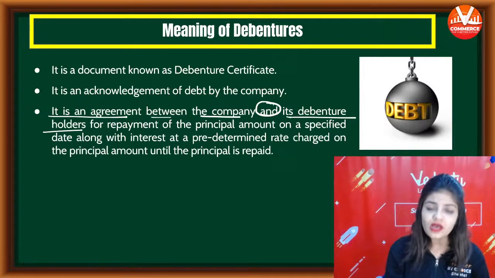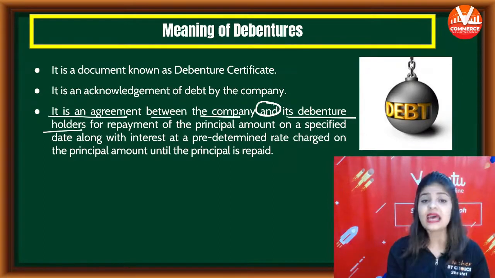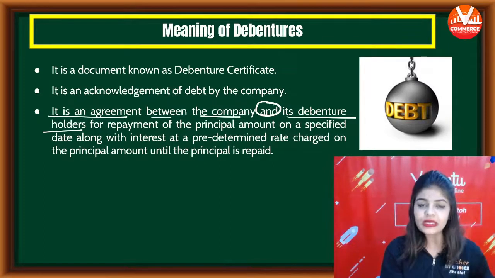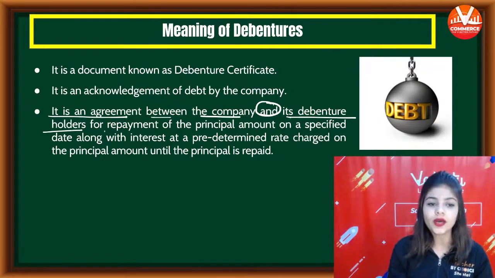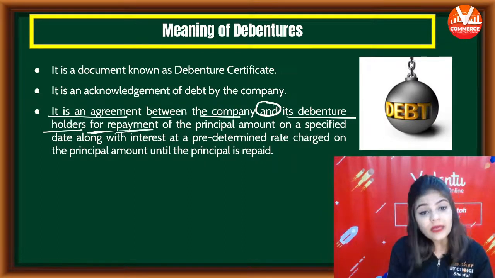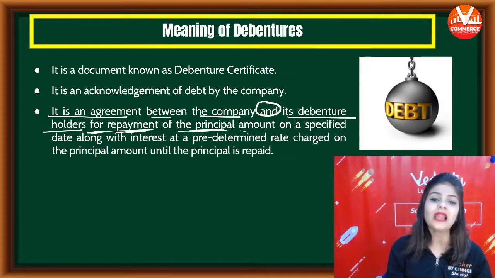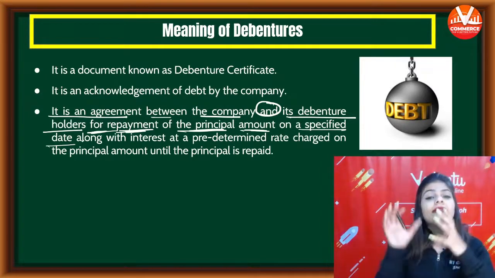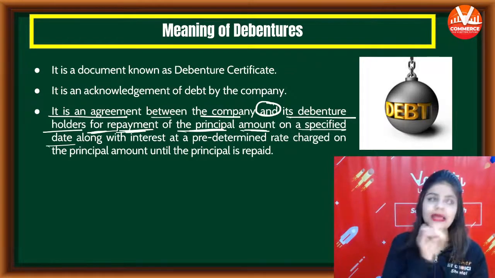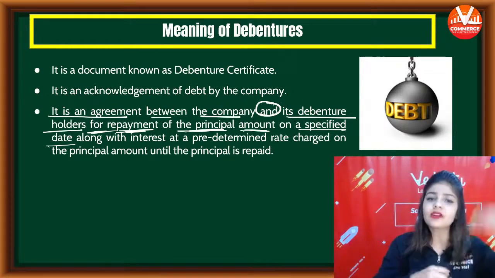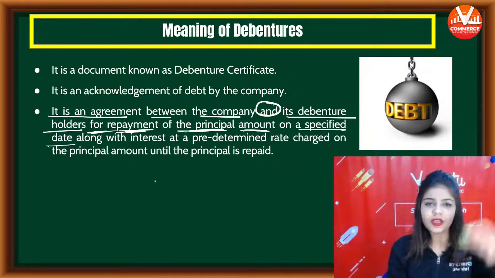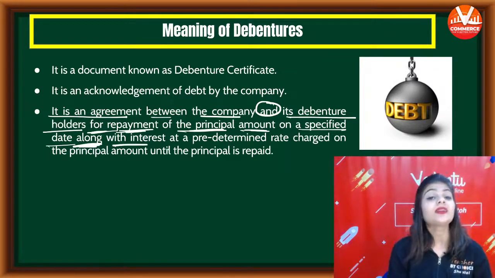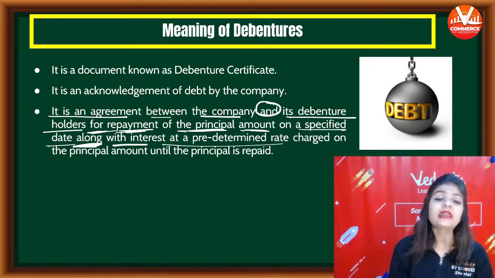So debenture is an agreement between the company and the debenture holder for repayment of principal amount on a specified date. The company is saying that we will repay the money after a specified time period on this specific date, along with interest at a predetermined rate.